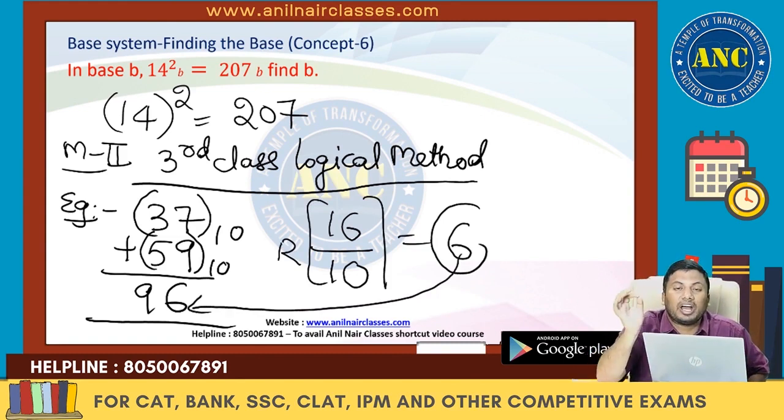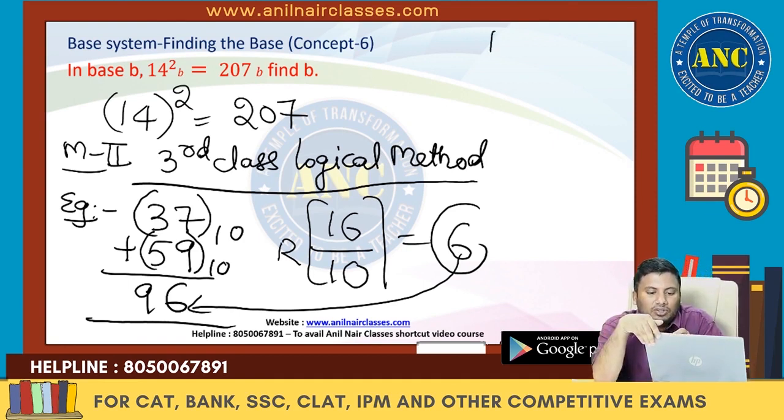If the teacher had spent 2 more minutes and explained how you got 96 like this, things would have been entirely different. 7 plus 9 is 16. When I divide 16 by the base system, and if nothing is specified, it is by default the decimal system, 16 divided by 10, the remainder is 6. When you divide the result by the base and get the remainder, that remainder is nothing but the unit digit. Now let us solve this question.